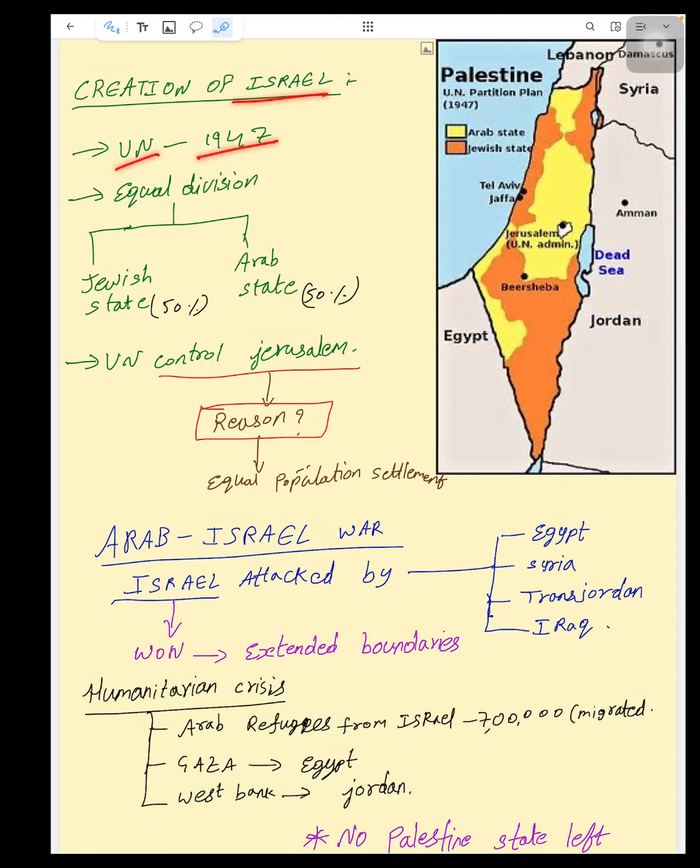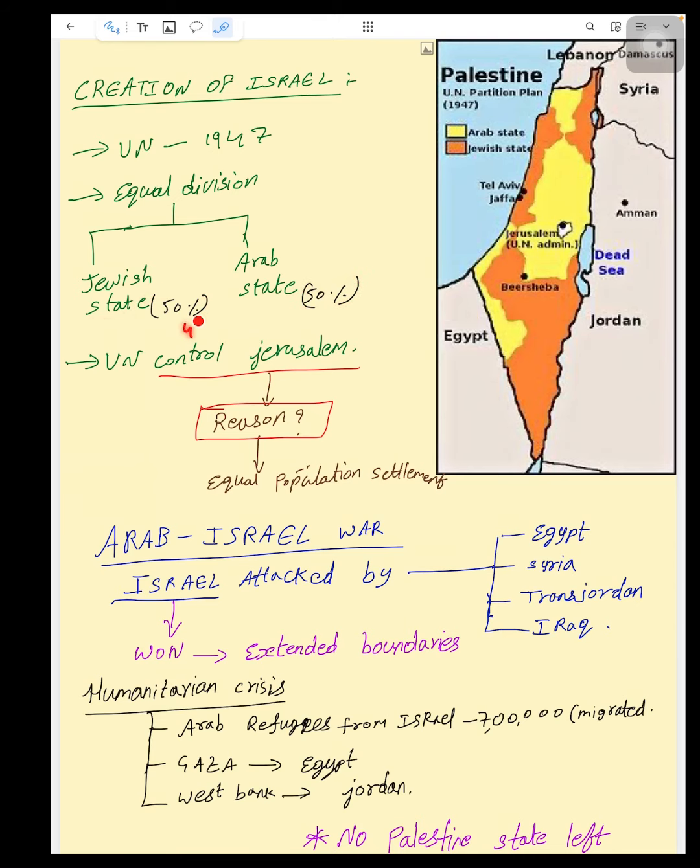It was created under a United Nations mandate in 1947. And this is the region. You can see the yellow region is the Arab state and the orange region is the Israel state. And this particular small white point is administered by the United Nations. And this is the area where Jerusalem is located. This is how they have done an equal division according to the population, 50%, 50%.